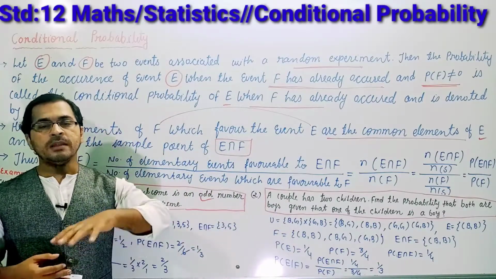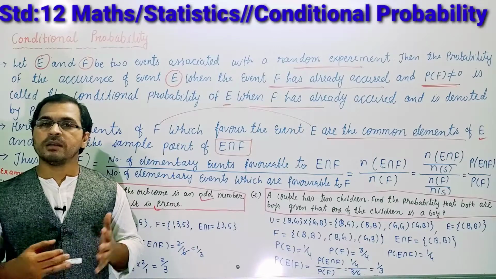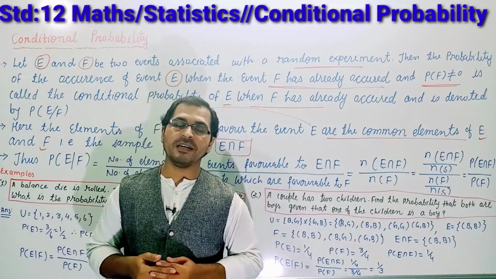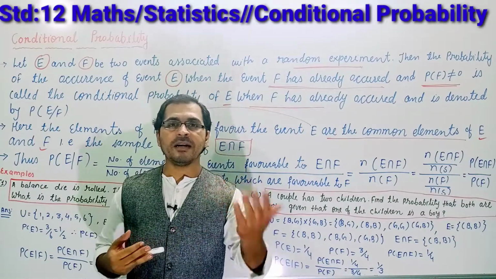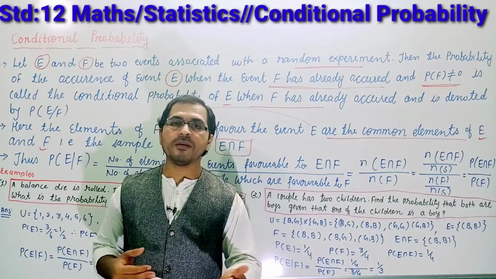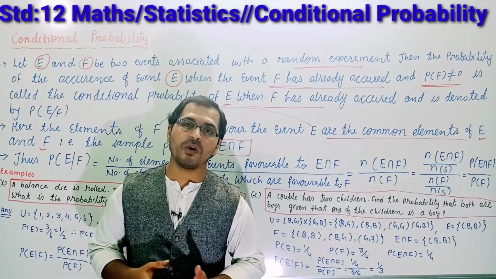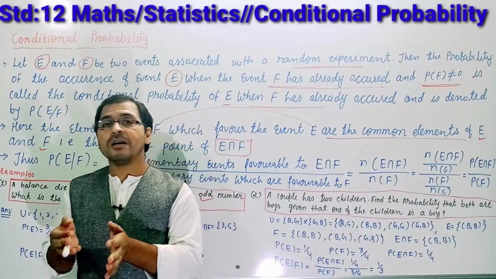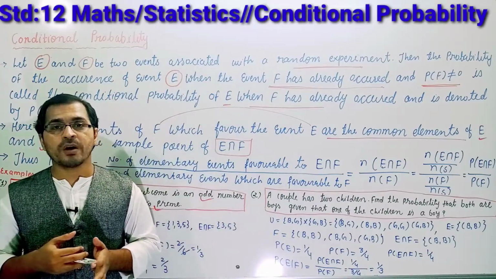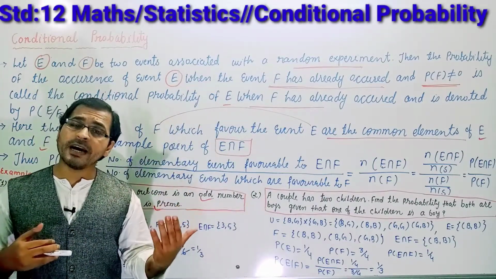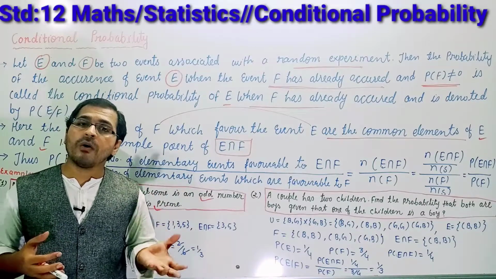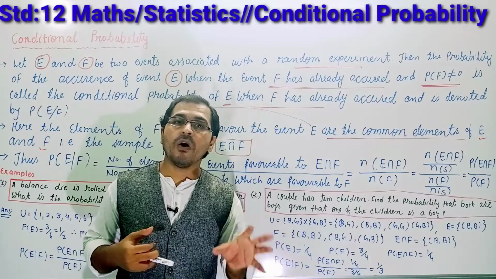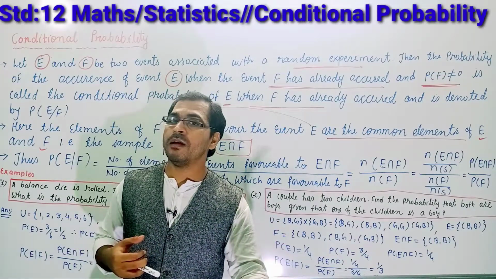Okay students, let us see another example. Suppose in the entire world there are 193 countries, and 100 countries developed the vaccine of coronavirus. Find the probability that a country of the Asian continent developed the vaccine.